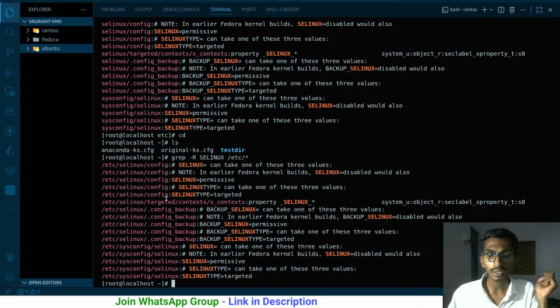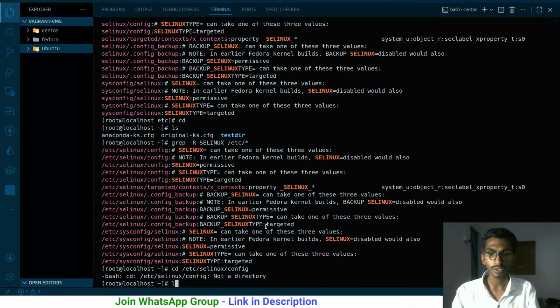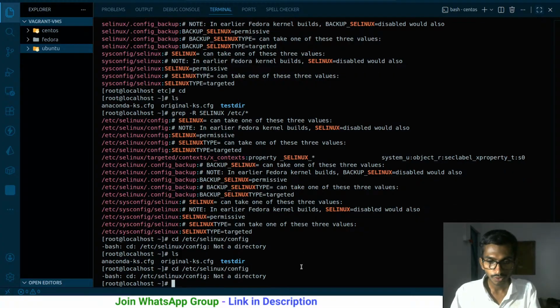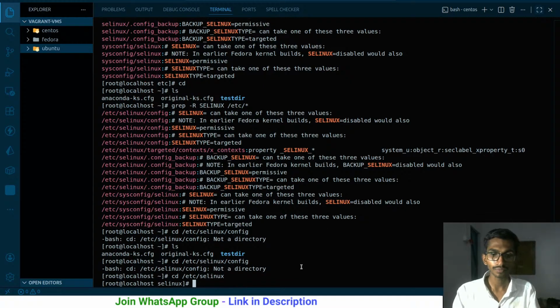In this way, you can directly go to this particular file. So you got the path, right? Copy it. Once you have the path, you can simply cd to this particular path, ls. Now you have etc/selinux/config. What is the problem? Not a directory, that is actually a file. So let me go here, ls.